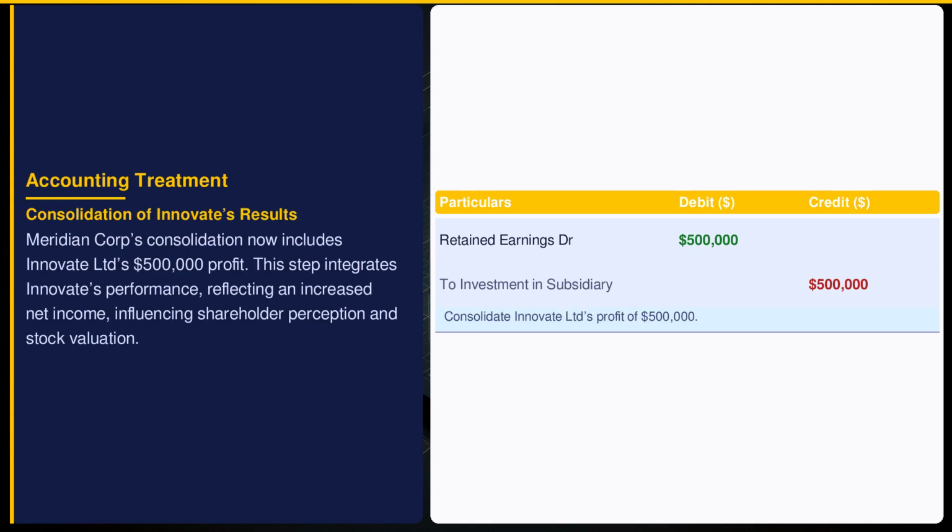Consolidating Innovate Limited's profit involves moving $500,000 to retained earnings, as prescribed by International Financial Reporting Standards 3. This entry captures the economic benefits from Innovate's operations, enhancing Meridian's earnings profile and providing a more comprehensive financial performance outlook.